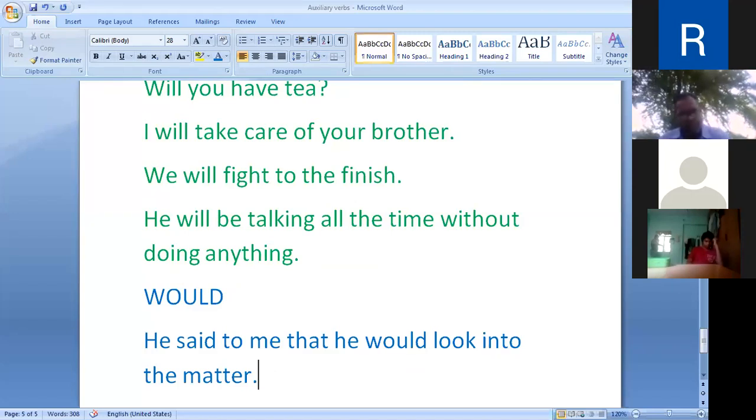And the same thing is turned into indirect speech with would, the past tense of will. So will changes into its past tense would. He said to me that he would look into the matter. Here we have to concentrate on the uses of would. Would here is used as the past tense of will in this indirect speech. Next use of would is